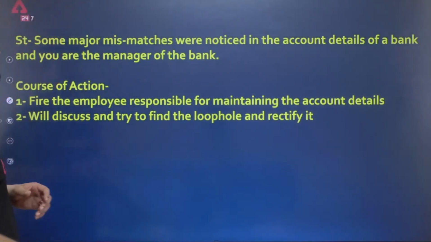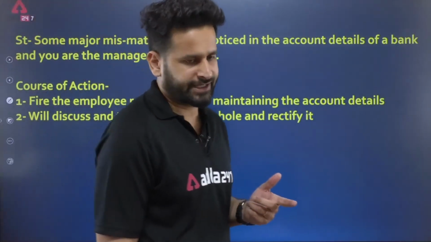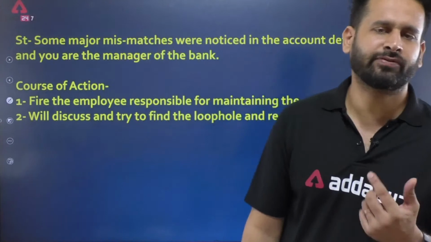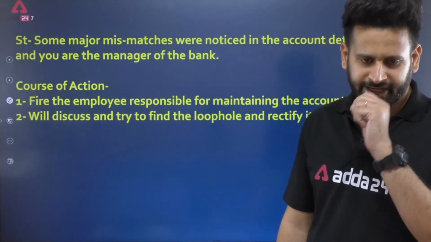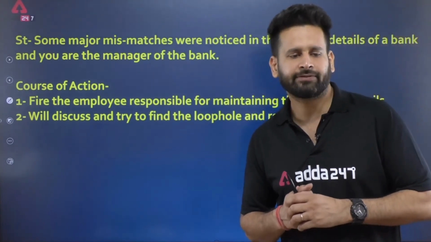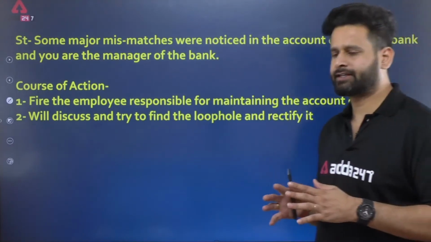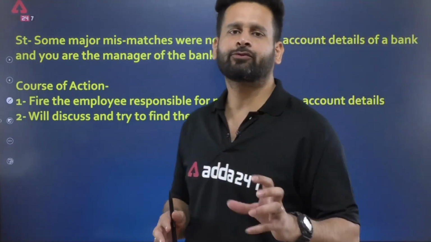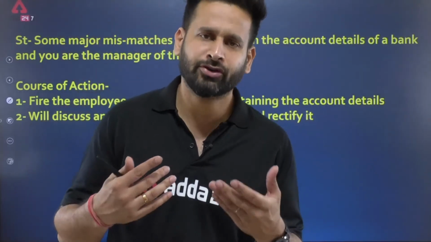Then what will be your course of action? First one is that you will fire the employees who were responsible for taking care of the accounts. Or the second one will be, you will discuss and try to find the loophole and rectify it. So you are the manager, you have to make a decision. What decision will you make? What will be your course of action?